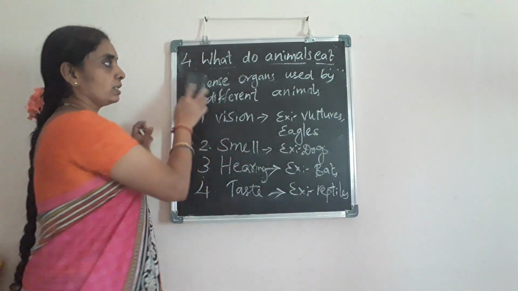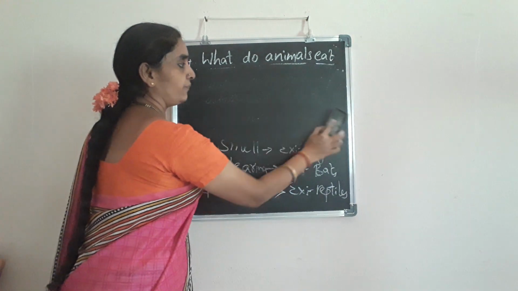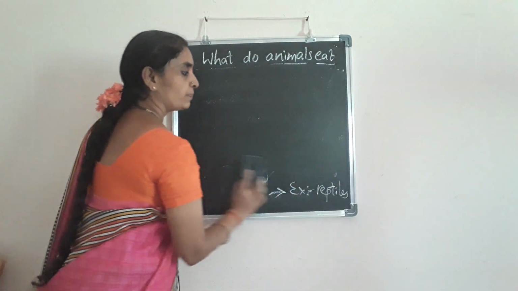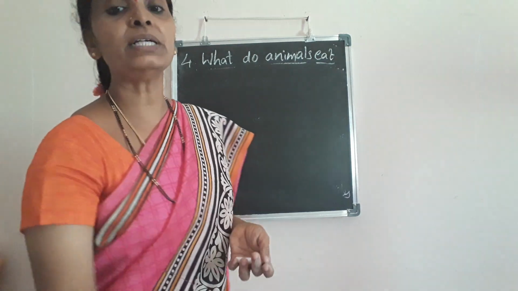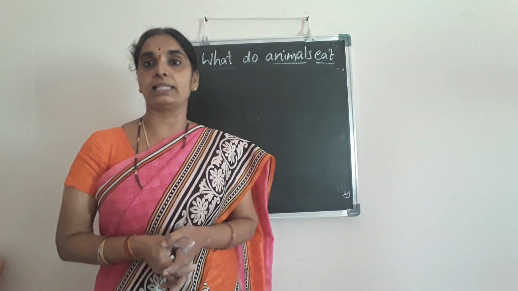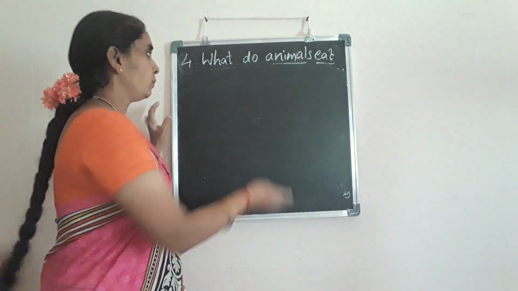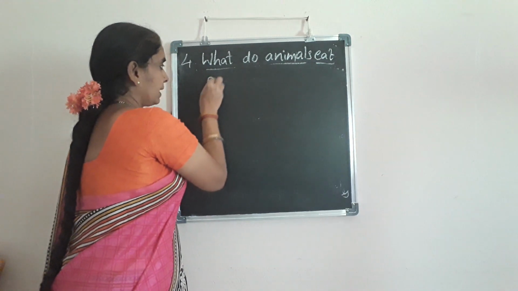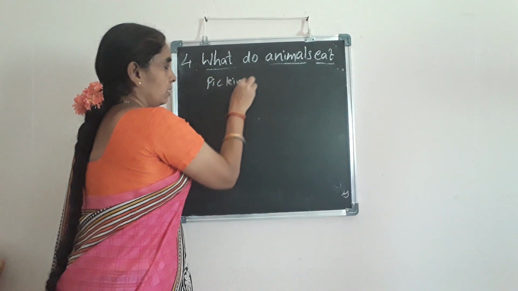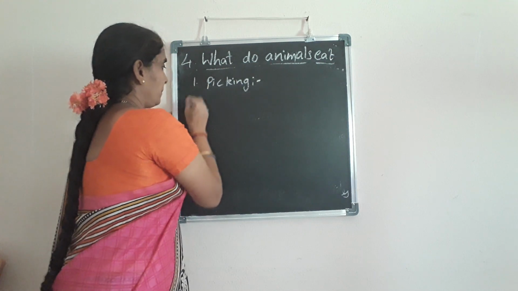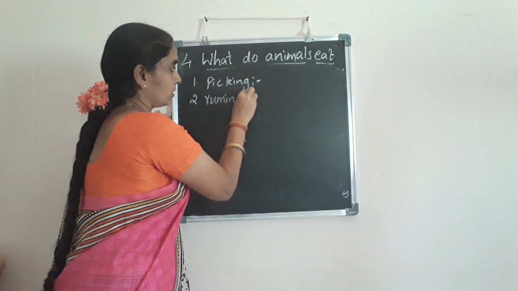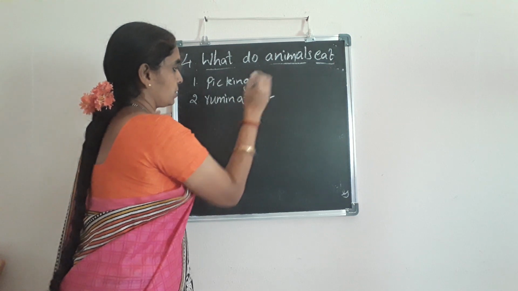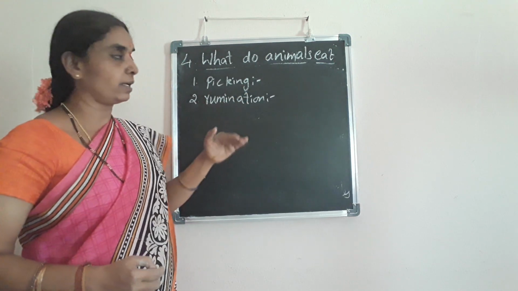Next, coming to the different ways that different animals use in taking their food. First is the picking process. Picking. Rumination. I think most of you know about this process of rumination. I'll explain each and every one in detail.